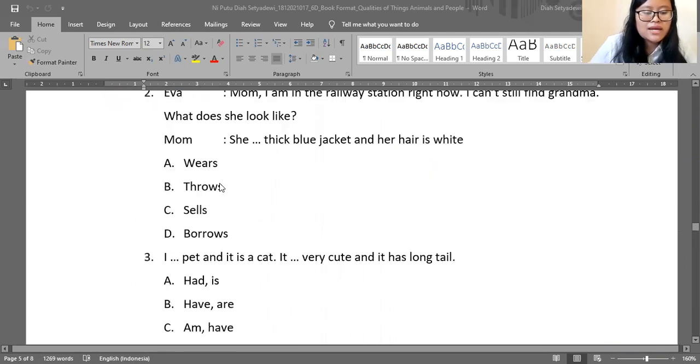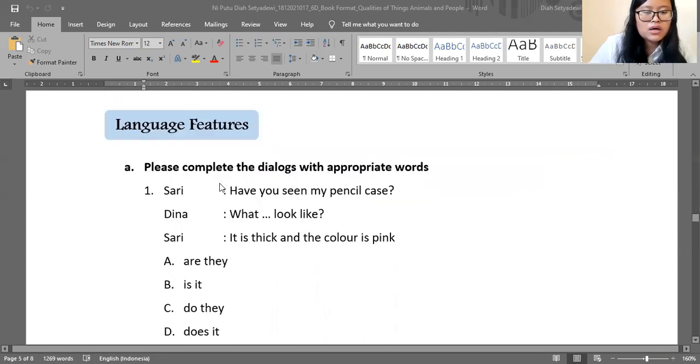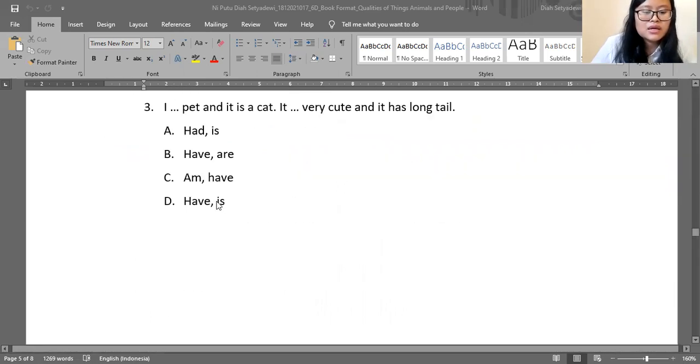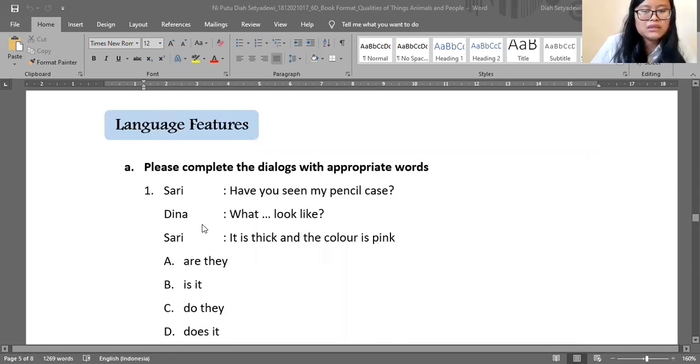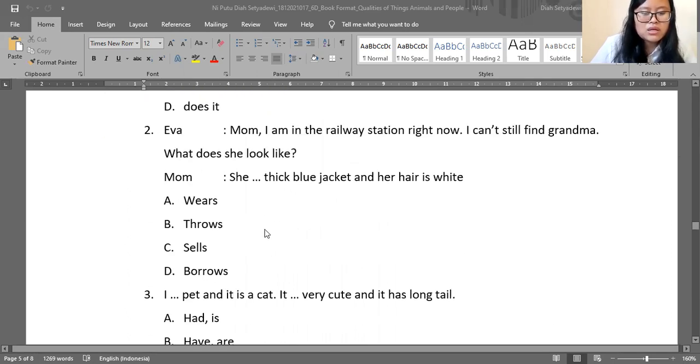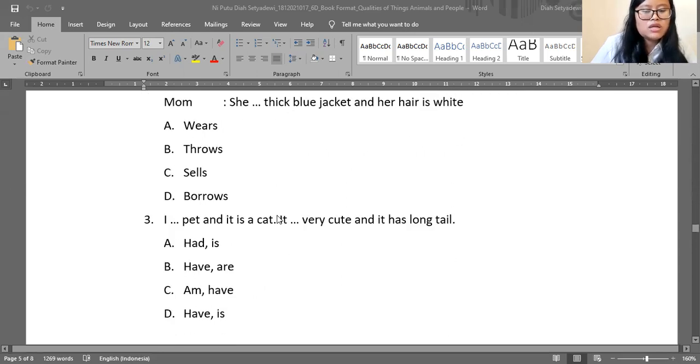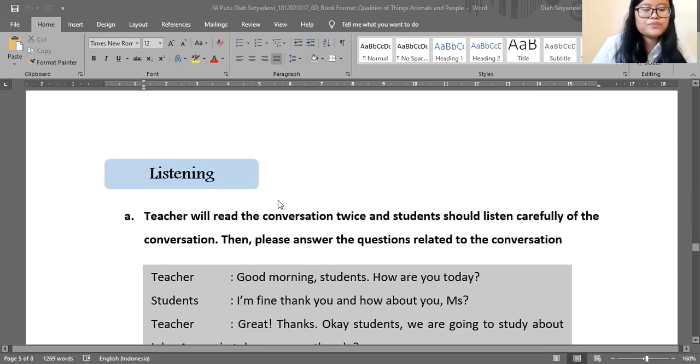Here, I provided them with ABC multiple choice questions, about three questions, which are first about the qualities of things, qualities of people, and also qualities of animals.